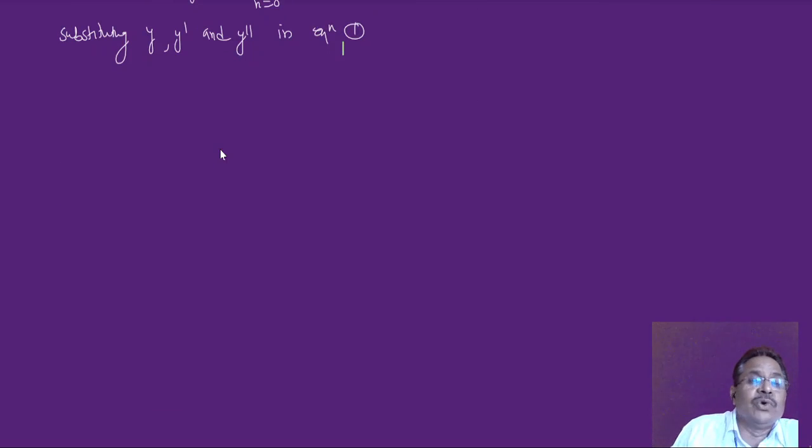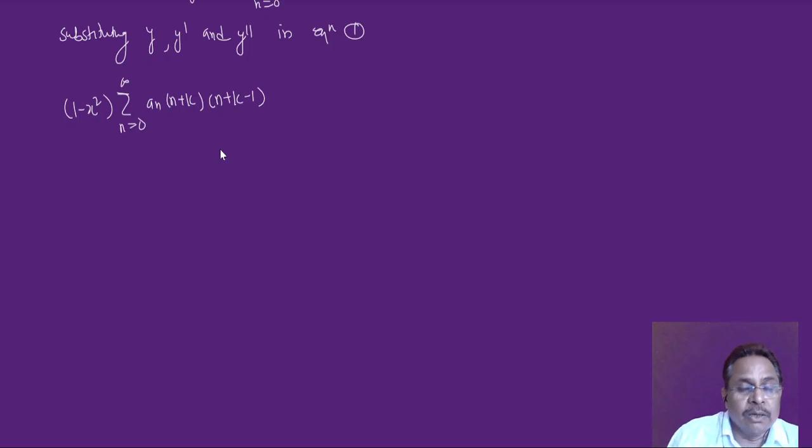The first term was 1 minus x square into y double dash. Y double dash is this, n equal to 0 to infinity, an times n plus k into n plus k minus 1. Write it very carefully, otherwise sometimes we get stuck. If one of these plus or minus signs gets changed, then the entire problem goes wrong. So it is x raised to n plus k minus 2.